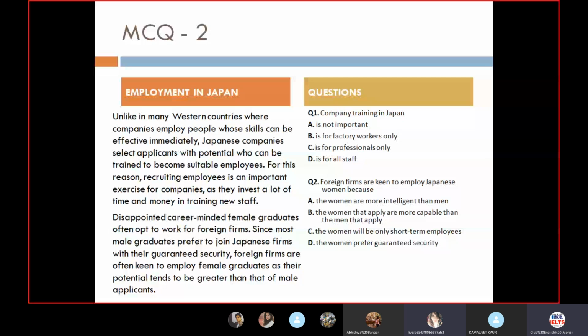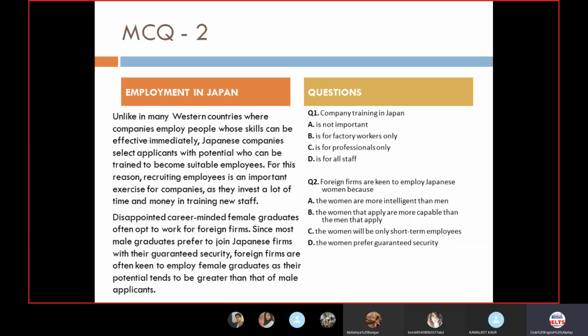The most important line over here is the one which is written: foreign firms are often keen to employ female graduates as their potential tends to be greater than that of male applicants. Somewhere you'll be finding the answer. It is almost clearly written here, in the fourth line. Now see, there are various words which are different here.